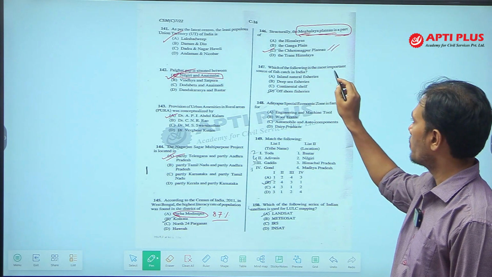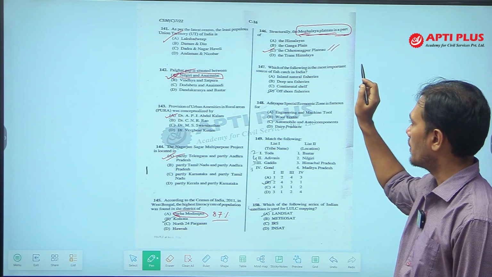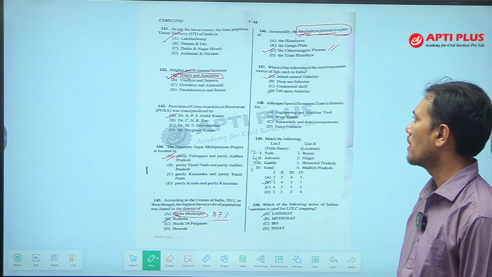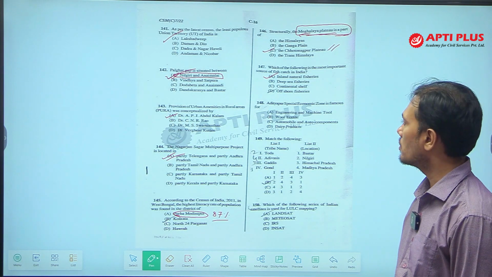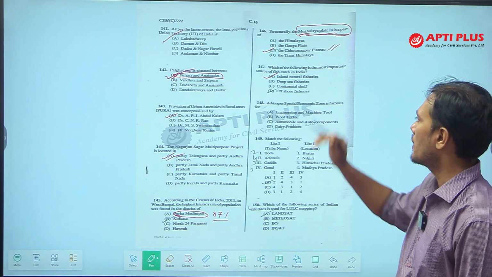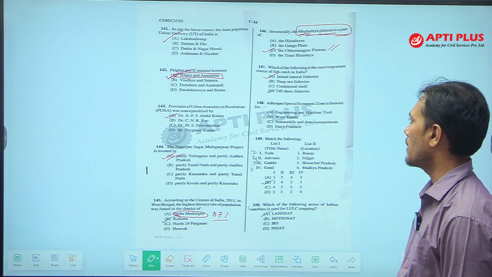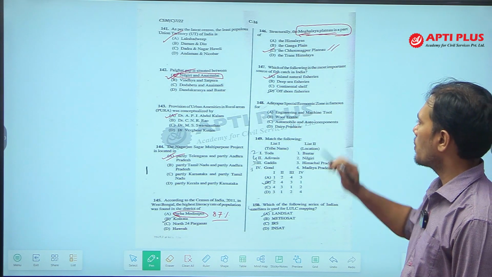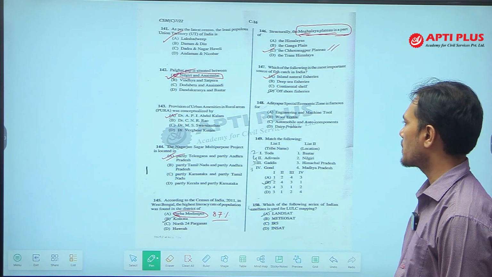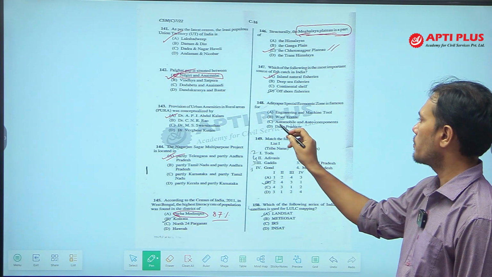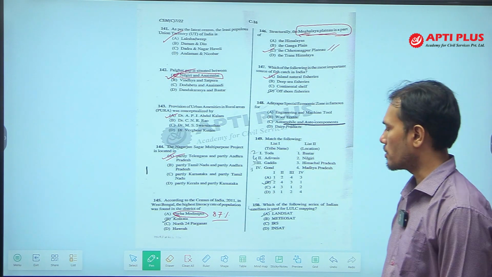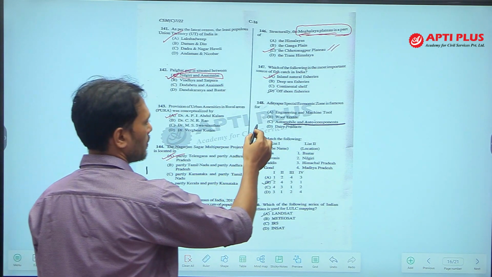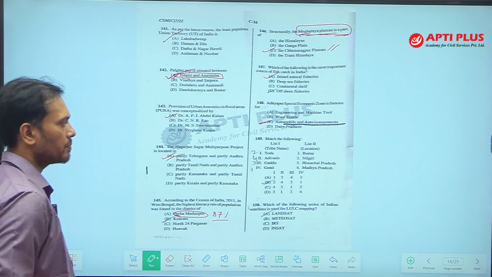Next, which of the following is the most important source of fish catch in India? The most important source of fish catch in India is inland natural fisheries. We produce a huge number of fishes from the inland natural fisheries. So, the answer would be A. 148, what is Adityapur Special Economic Zone famous for? It is famous for automobile and auto components. Adityapur Special Economic Zone is in Jharkhand, okay, and it is famous for automobile and auto components.